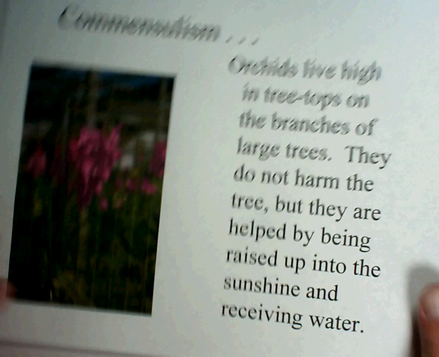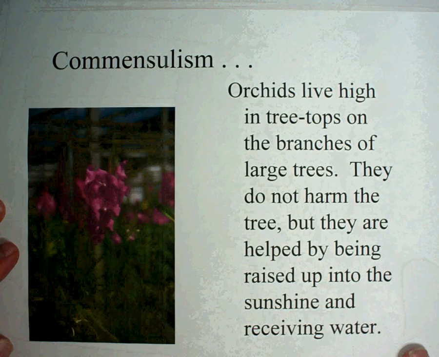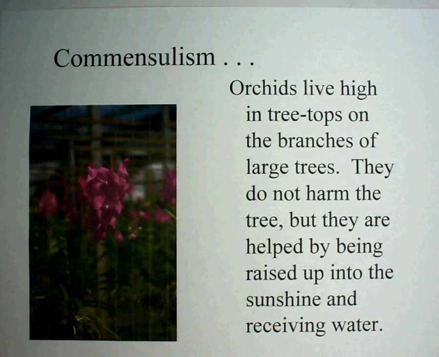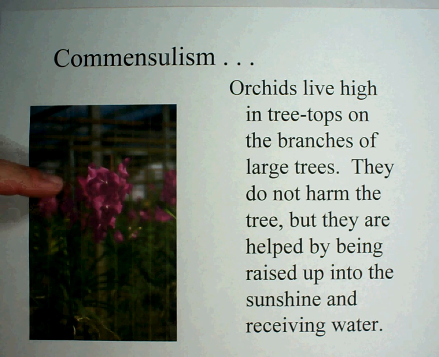Now, mutualism was the first type of symbiosis. The second one was called commensalism. In commensalism, one is helped and there is no effect on the other. Here's an example. Orchids, a type of flower, live high in treetops in the branches of very large trees.